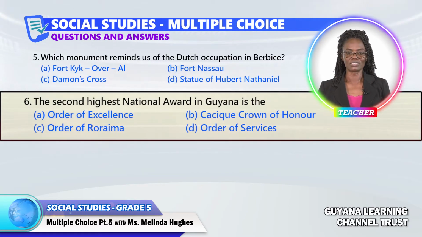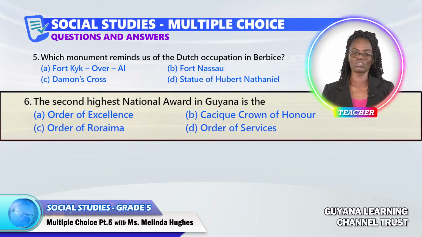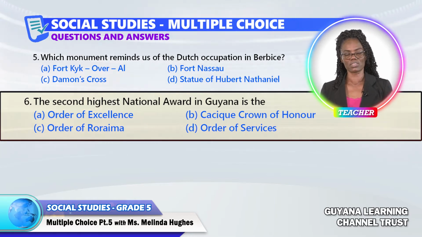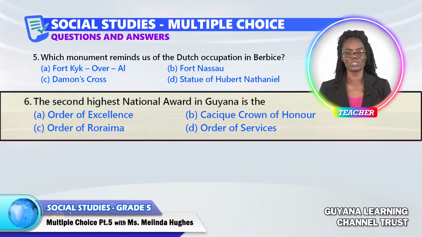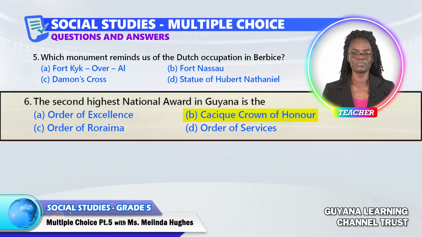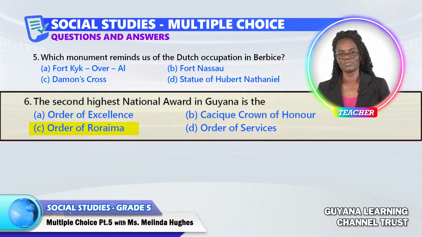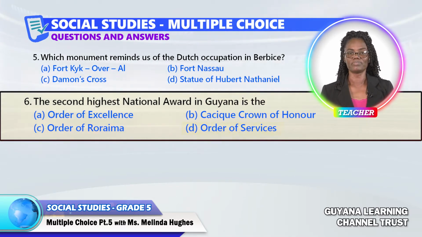Question 6. The second highest national award in Guyana is the? A, B, C, or D?